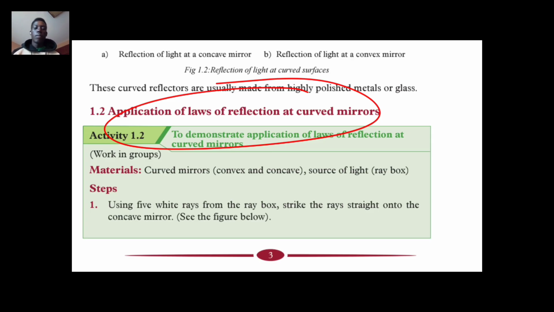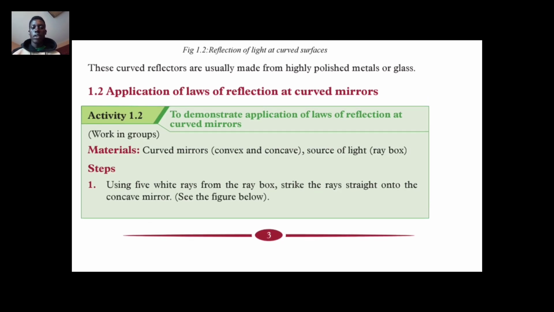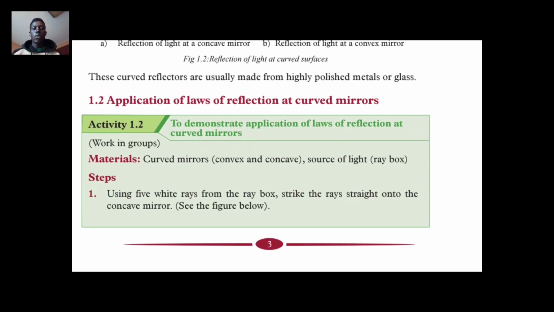For those laws, we have to know how they are applied on curved mirrors. This activity is to demonstrate the application of laws of reflection at curved mirrors.